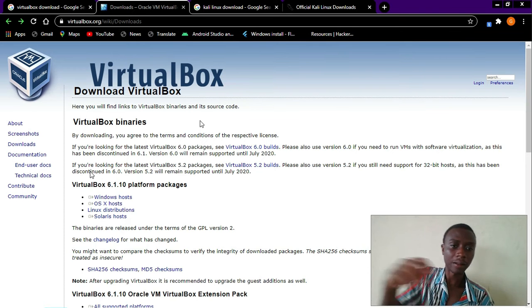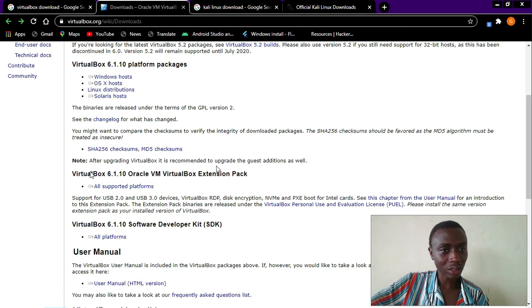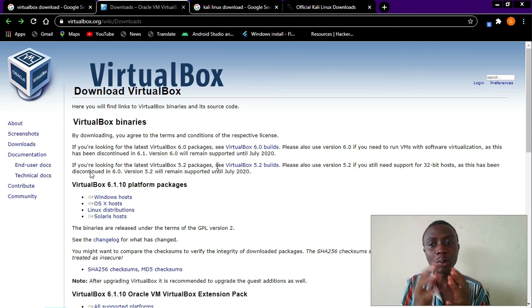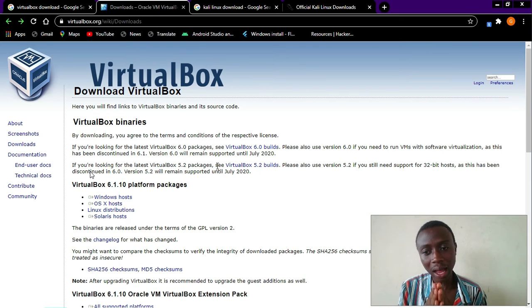And since we are going to install it on a Windows operating system now, this part normally confuses people. We are going to install Kali Linux operating system. But this VirtualBox that is going to give us the opportunity to install is going to reside on our Windows operating system. So we will not download the Linux version. We are going to download the Windows version because it is going to reside on a Windows operating system. And inside this VirtualBox, that is where we are going to install our Linux operating system.